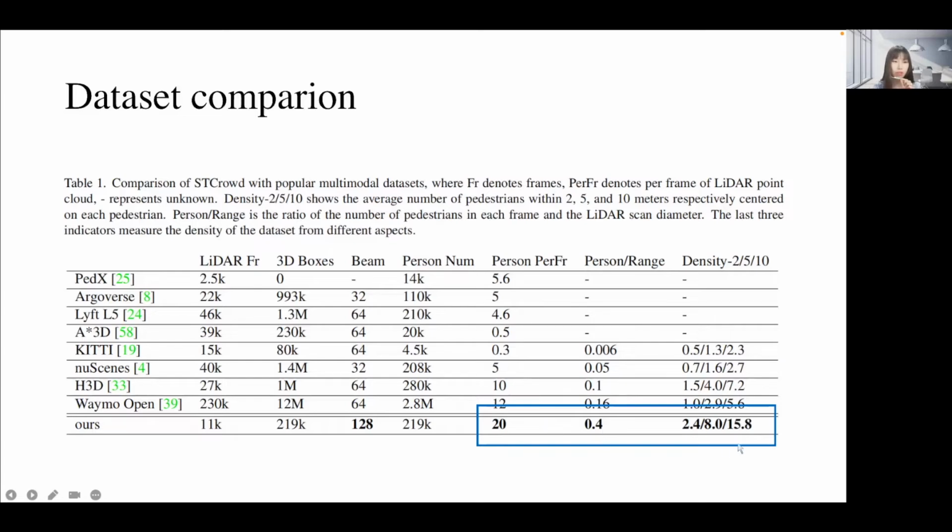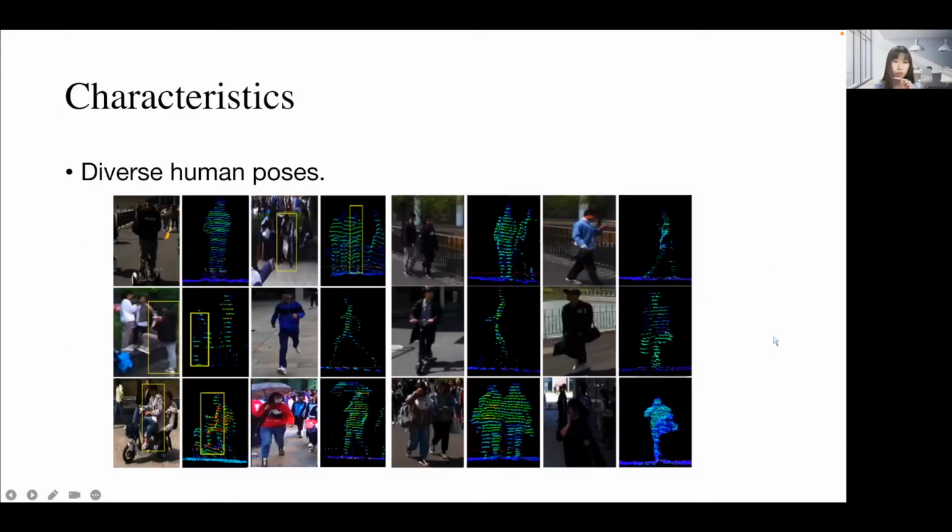The last two values show the density of the distribution of pedestrians. The last value is the average number of pedestrians within 2, 5, and 10 meters centered on each pedestrian. When people gather, point clouds of different instances always sit close to each other. We also have diverse human poses.